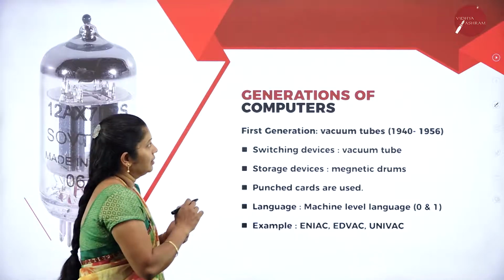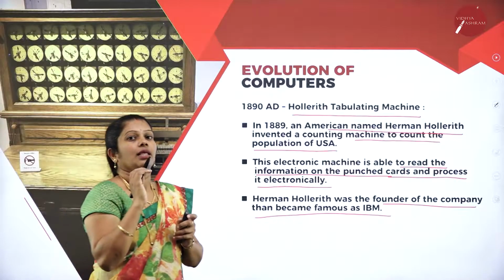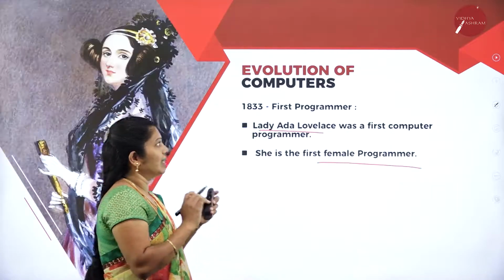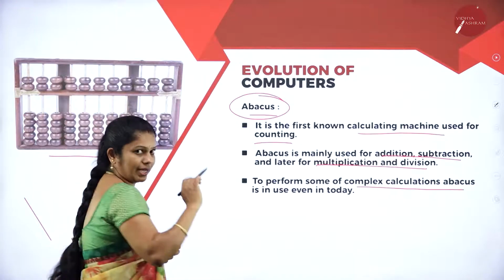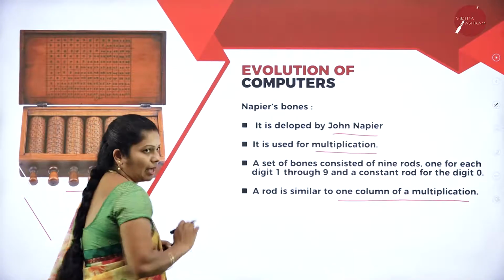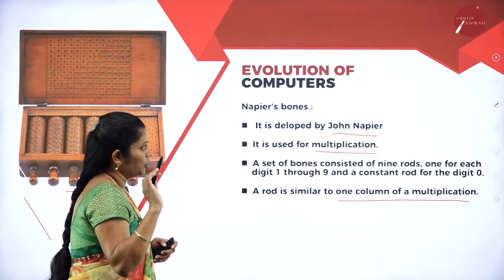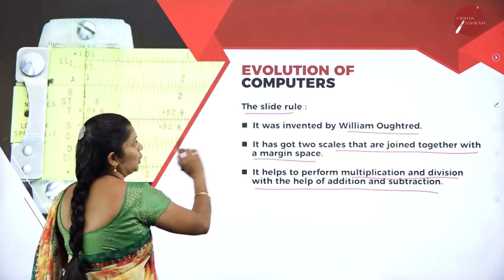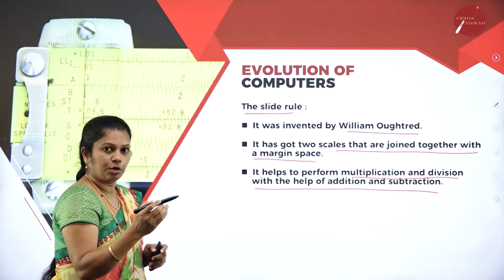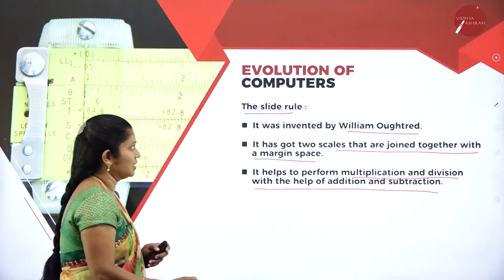Then next we will discuss the generations of computer. In the history of computer, compulsorily you have to mention Abacus as the first point. Then Napier Bones. What is the use of Napier Bones? Addition, subtraction as well as multiplication. Whereas with the slide rule, we can perform addition, subtraction as well as division.